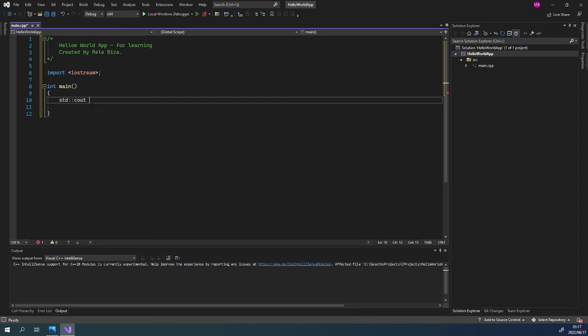Then we are going to use the double left angle brackets, which we call the insertion operator. They transfer data to a stream. In this case, they transfer data to cout, which will actually display the information using a buffer to our console application.